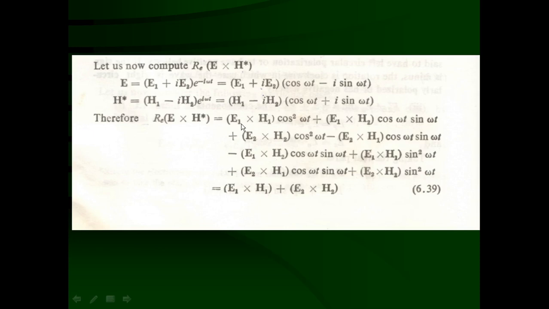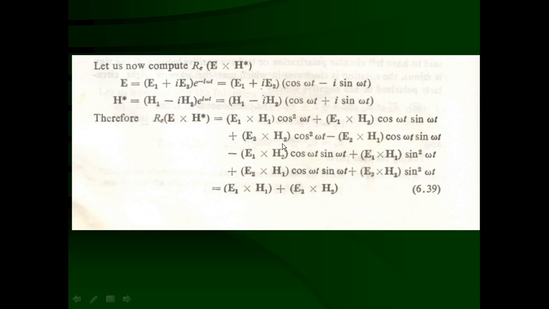Now you see these terms, E1 cross H1 cos square omega t, the first term in the first row, and the second term in the third row, plus E1 cross H1 sin square omega t. Here also E1 cross H1, here also E1 cross H1. So that is going to be common. We can take it out common for these two terms, and write inside the bracket cos square omega t plus sin square omega t. And you know that cos square omega t plus sin square omega t is equal to 1. So these two terms can be combined, and this is nothing but E1 cross H1 for these two terms.